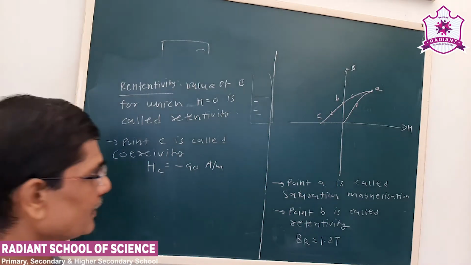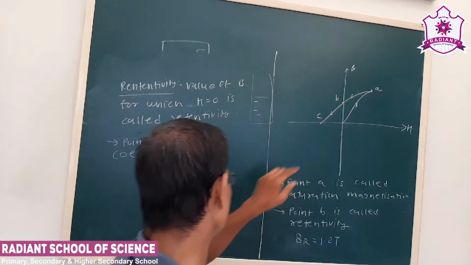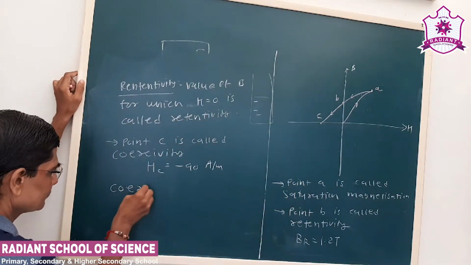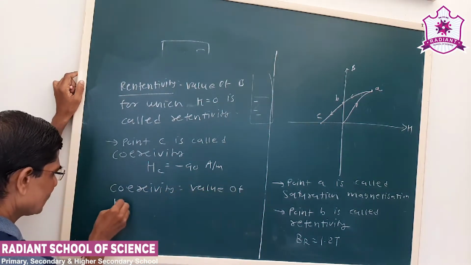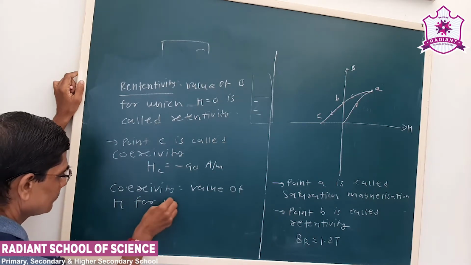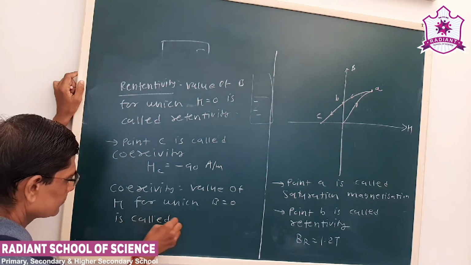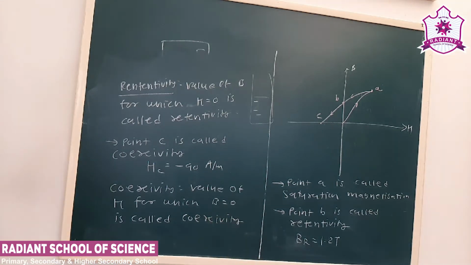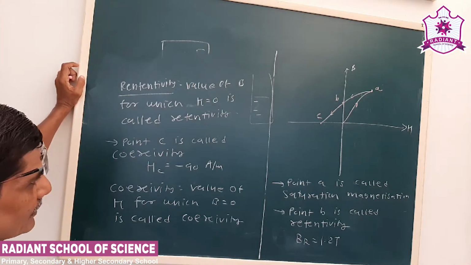Sorry, point C is called the coercivity. Now define coercivity also. The value of H for which B is 0 is called the coercivity. So the coercivity value is minus 90.